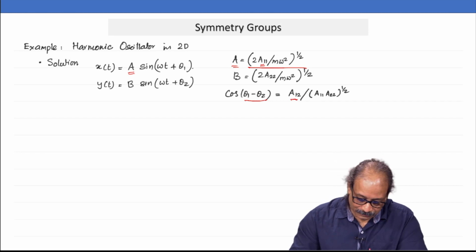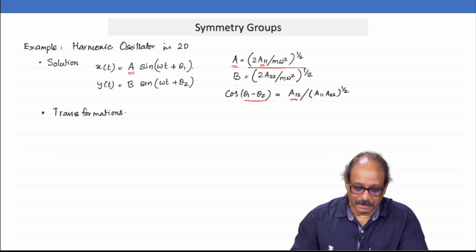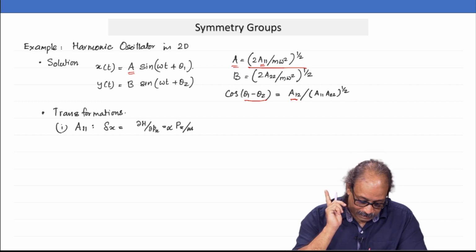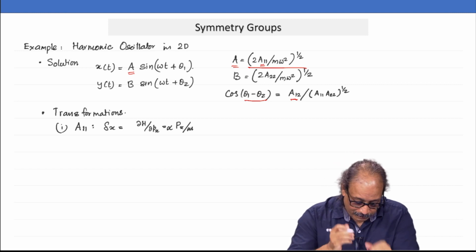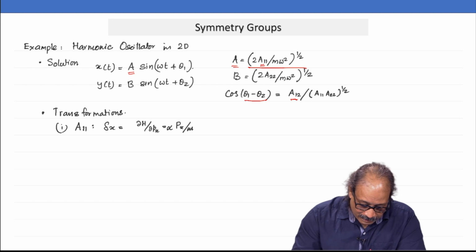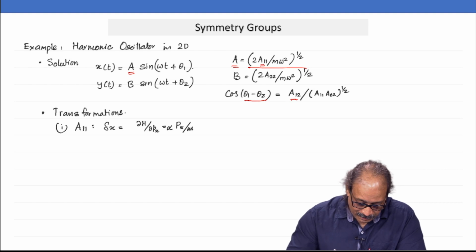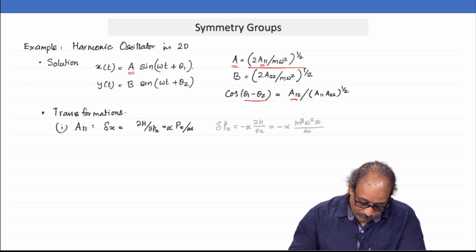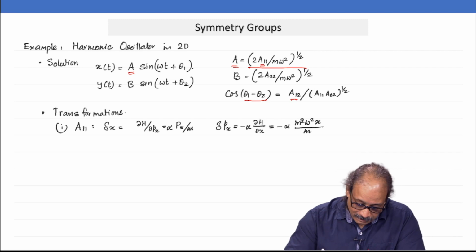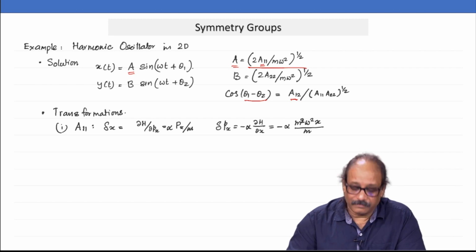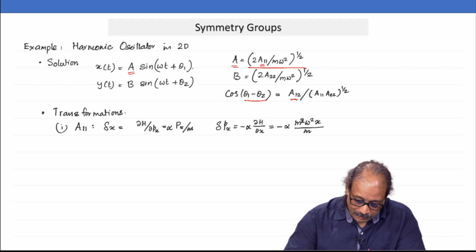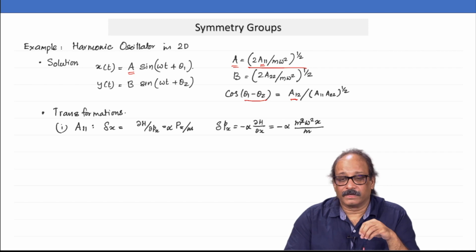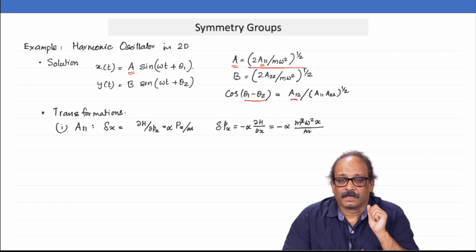Now, let us look at what kind of transformations they are generating. What does A11 do? So, A11, let me calculate delta x. Delta x is nothing but partial of H with respect to px, but that would simply give you alpha times px by m. Now, what about delta px? Delta px will be minus alpha times partial of H with respect to x, and that gives me alpha times m square omega square x by m.